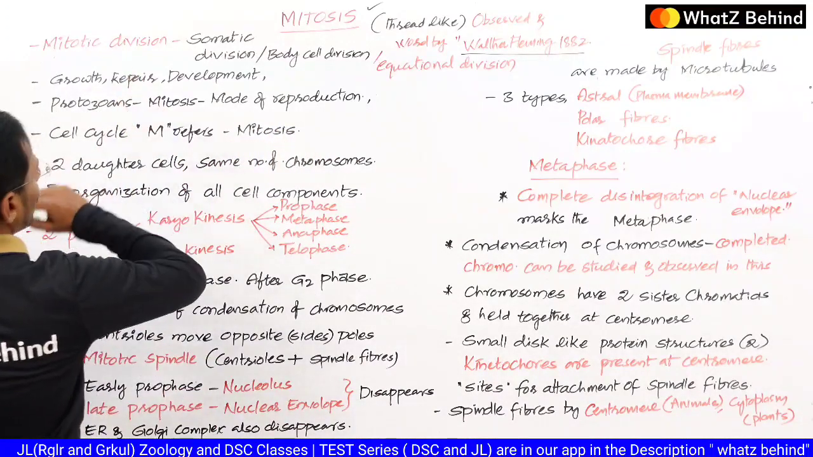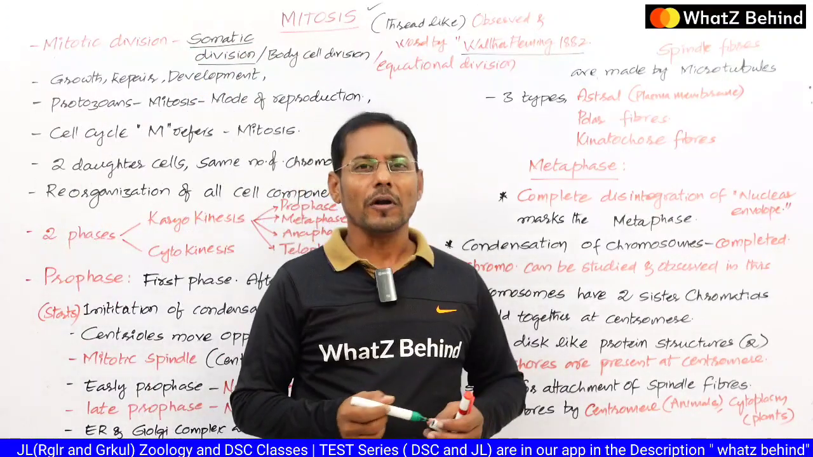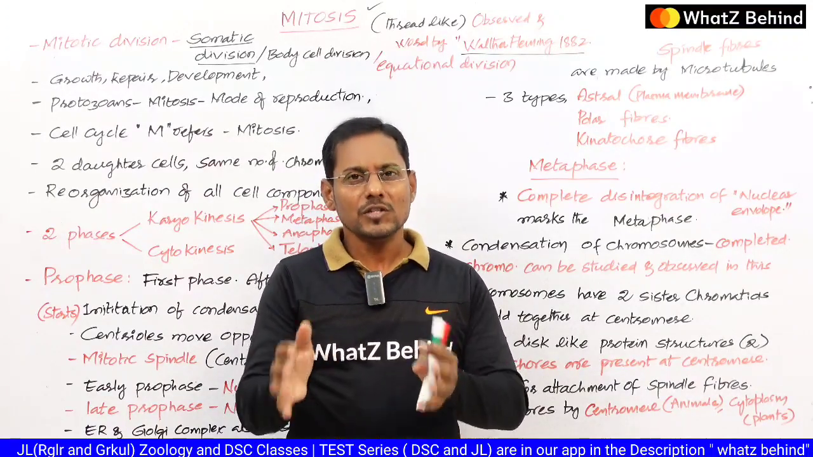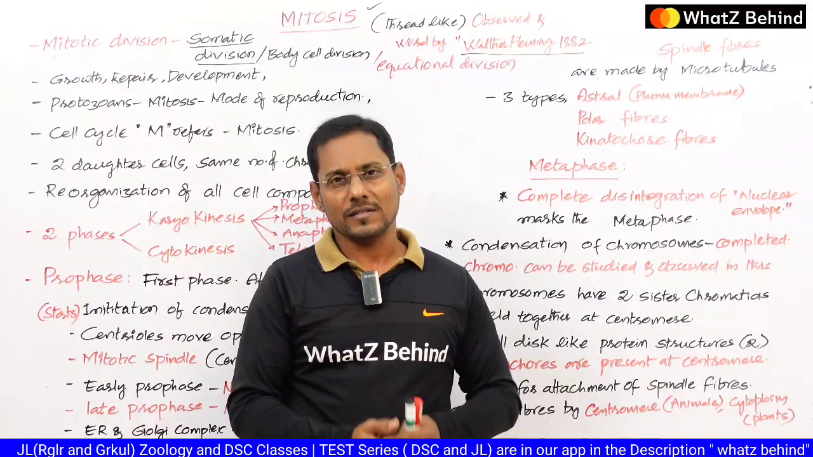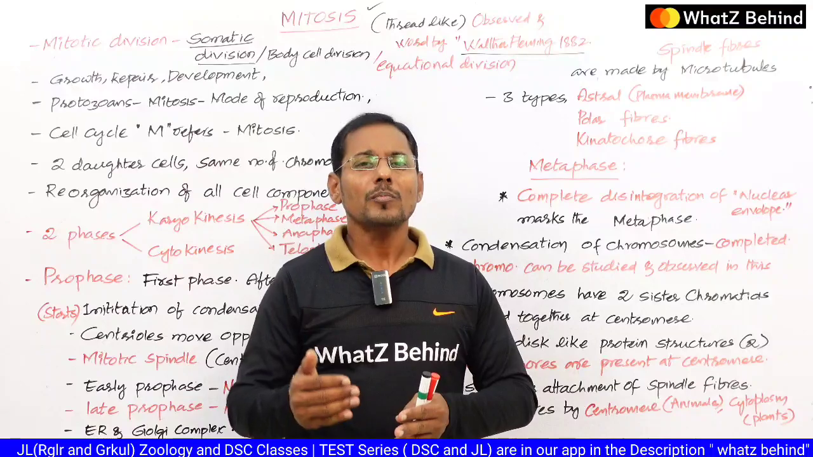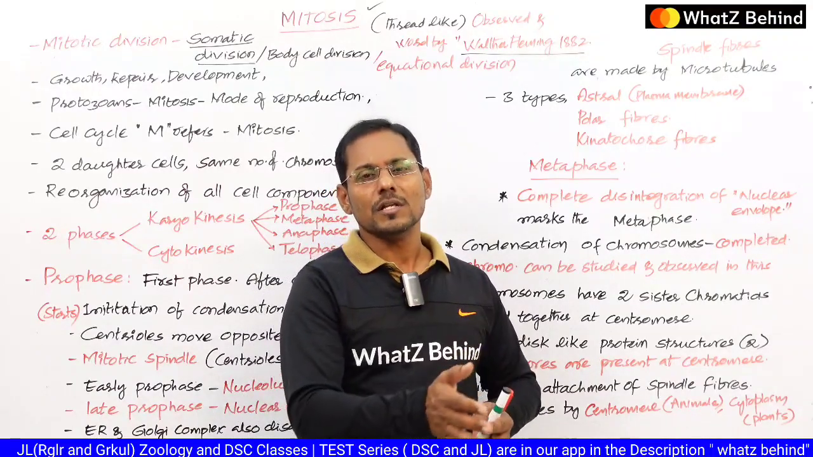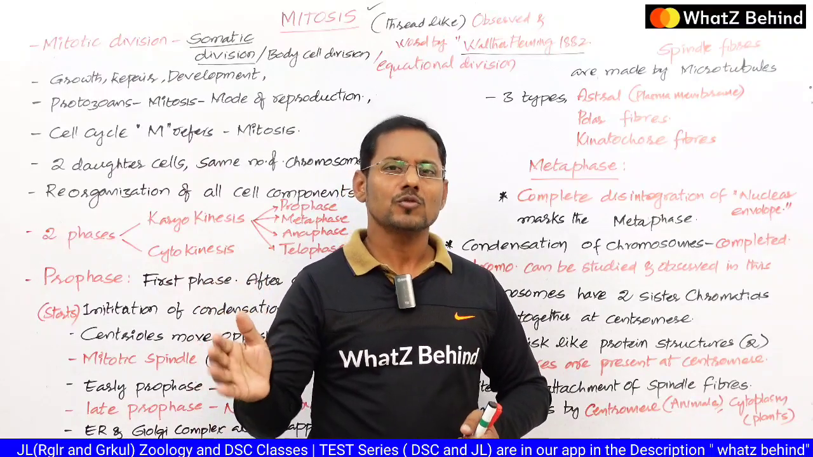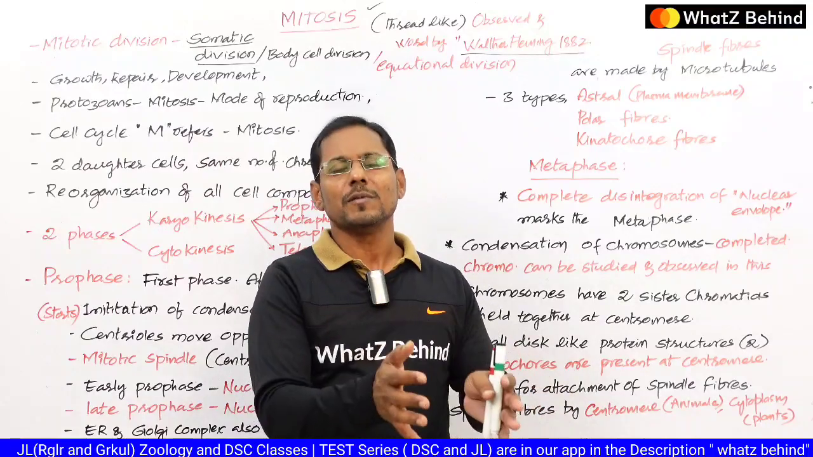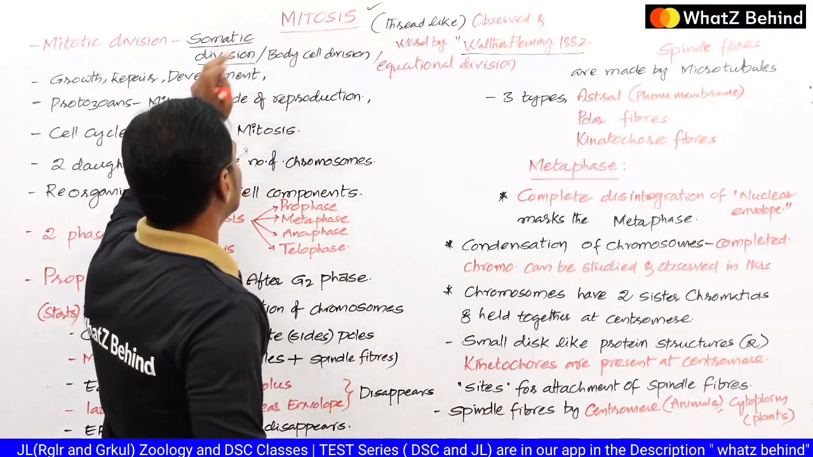And mitotic division is also known as somatic division. Soma in the sense of body, the physical body. So this mitosis takes place in the somatic cells, the cells which are related to our body, not pertaining to the sexual cells. Apart from the sexual cells, the rest of all the cells are known as somatic cells. So this division takes place exclusively in the somatic cells only, so it is considered a somatic division.